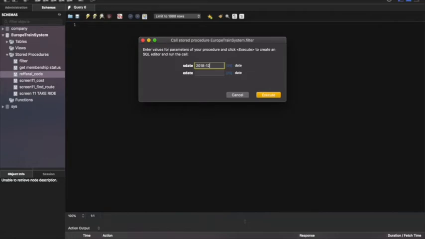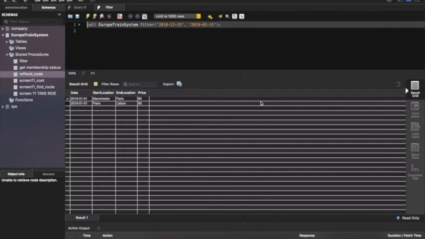In which I have to filter the rider ride history table based on the start date of 2018-12-25 and end date 2019-1-15.